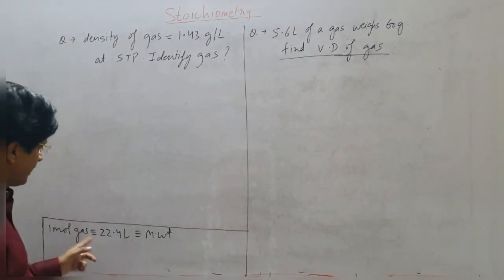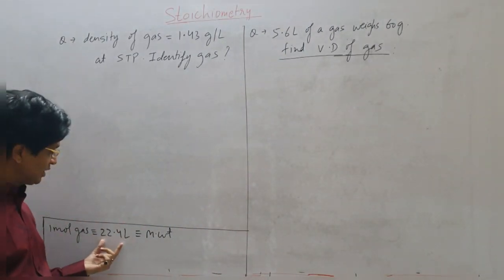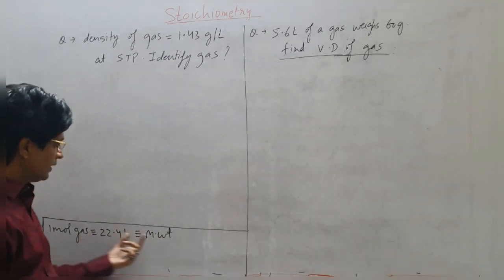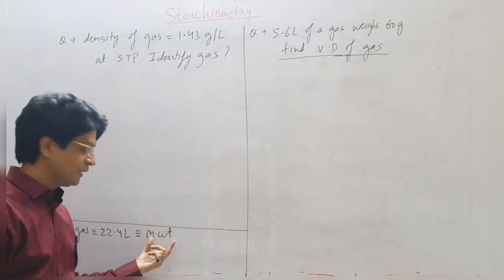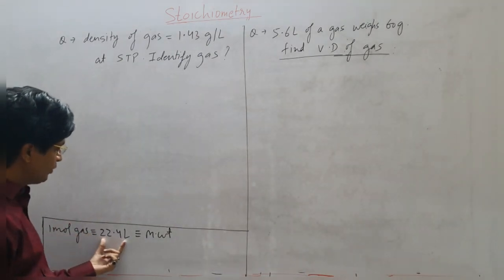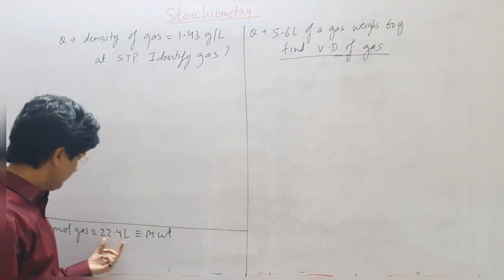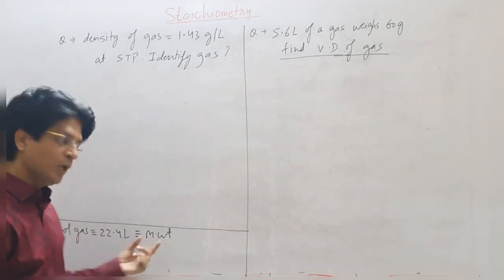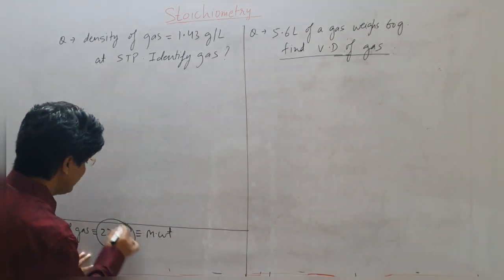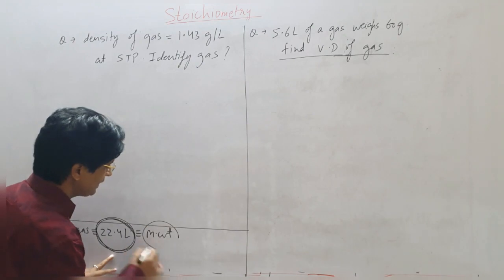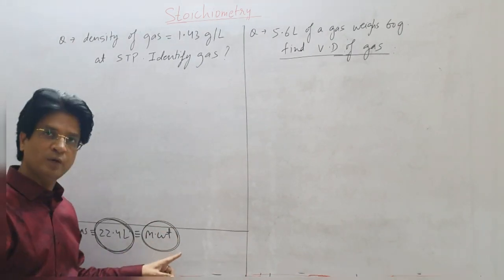Understand, 1 mole of a gas, its volume at STP will be 22.4 liter, and the weight of 1 mole of gas will be its molecular weight. So if I am able to find out 22.4 liter of the gas, the weight of that gas will be equal to the molecular weight of the gas.